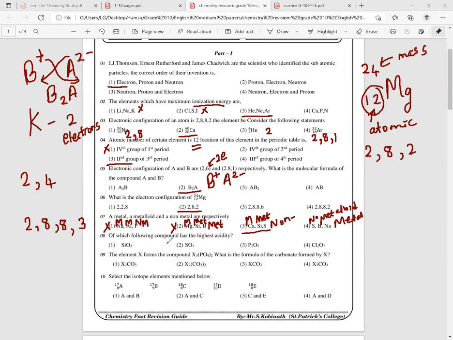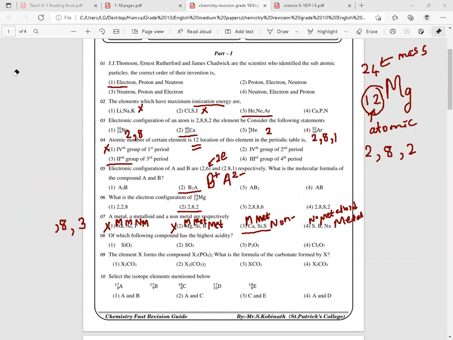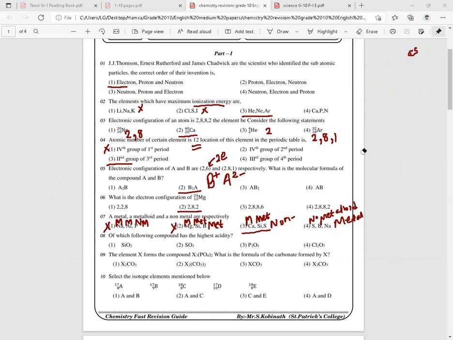Eighth one. Which of the following compounds has the highest acidity? So, how do you find the highest and lowest acidity? When you look at the periodic table and move from left to right, you will notice that the acidity increases.